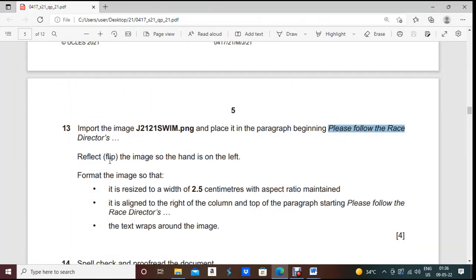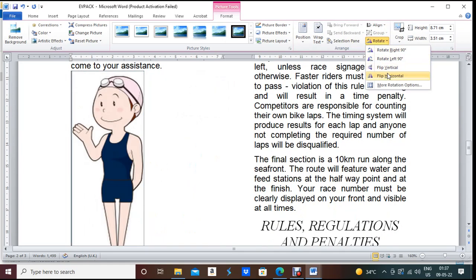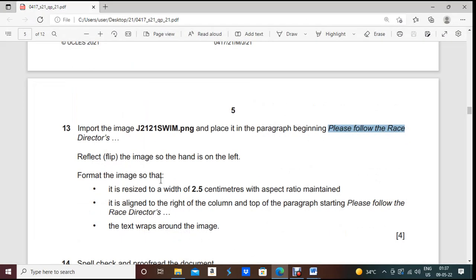Reflect or flip the image so that the hand is on the left. So the hand is showing on the right side, it should be on the left side. Okay, so click on the format menu, rotation, flip horizontal. Now it will be on the left side. Done.